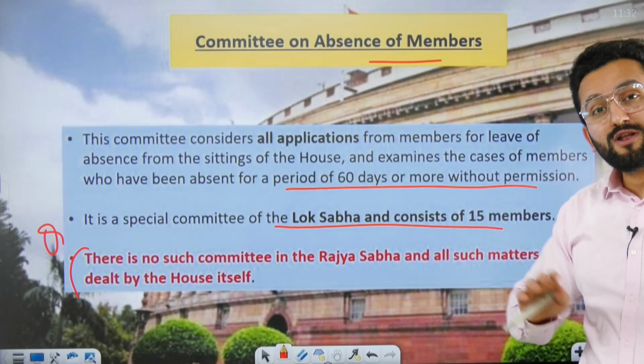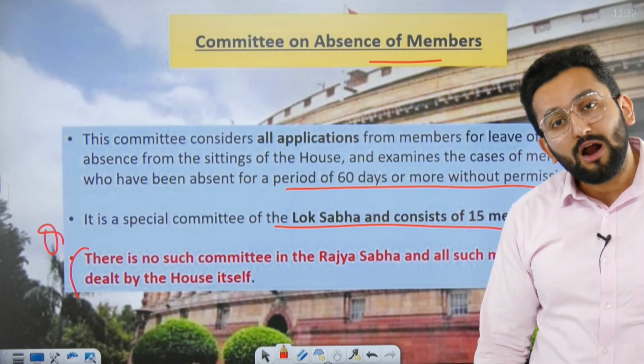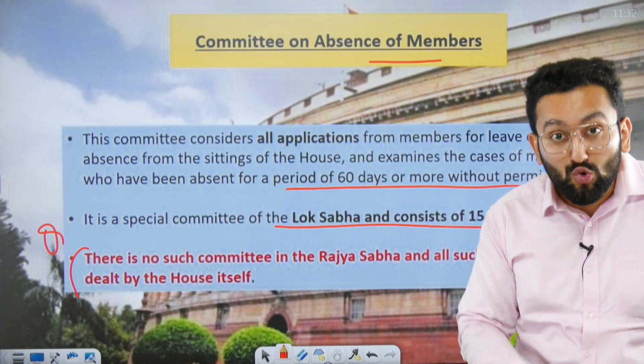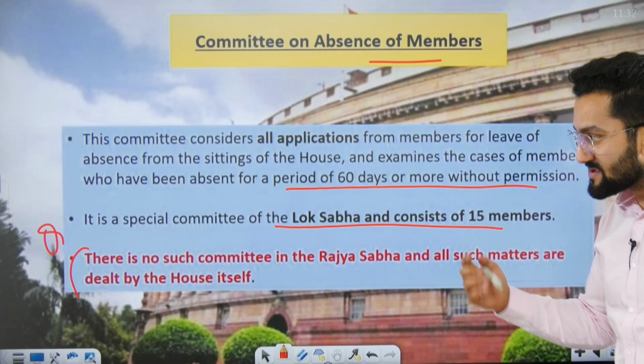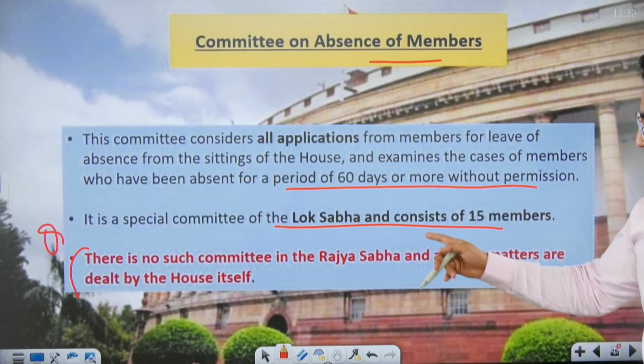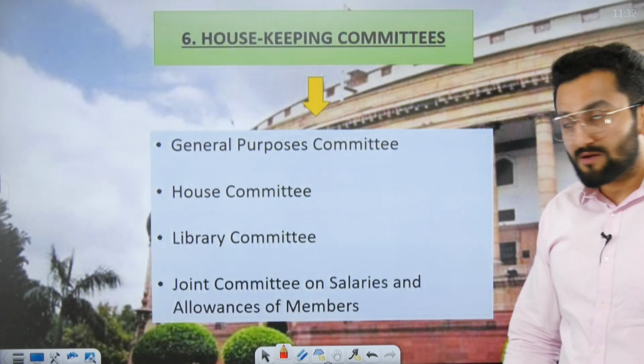In Rajya Sabha, if you are absent for 60 days, this amounts to a ground for your disqualification, but this matter will be taken up directly by the House. Okay, this is the difference. Please remember, there can be a question from here. This is a factual part: 15 members in Lok Sabha, and in Rajya Sabha you don't have any such committee.